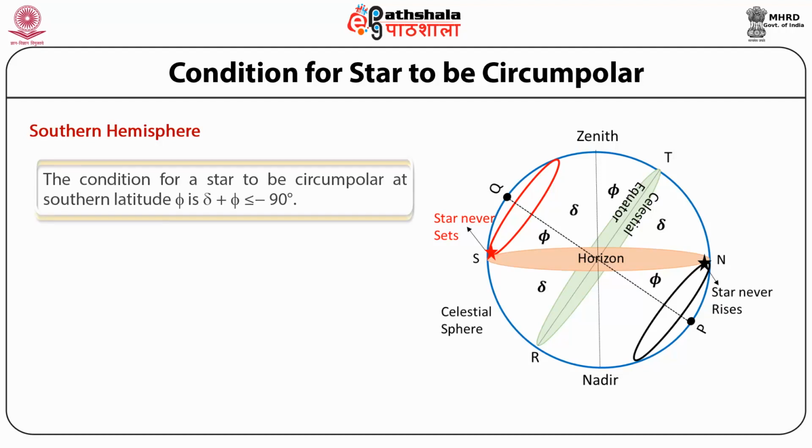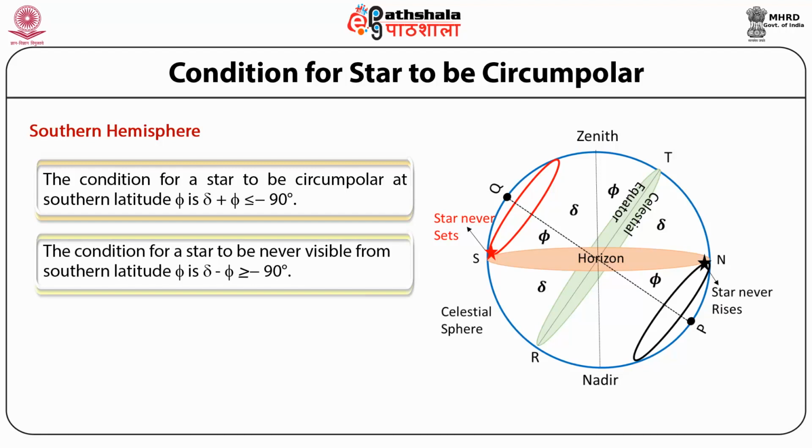Similarly, for an observer in the southern hemisphere, we can obtain the condition for a star to be circumpolar. The condition for a star to be circumpolar at southern latitude is that the declination should be greater than 90 minus phi, and the condition for a star to be never visible from southern latitude is that the declination should be less than phi minus 90 degrees.